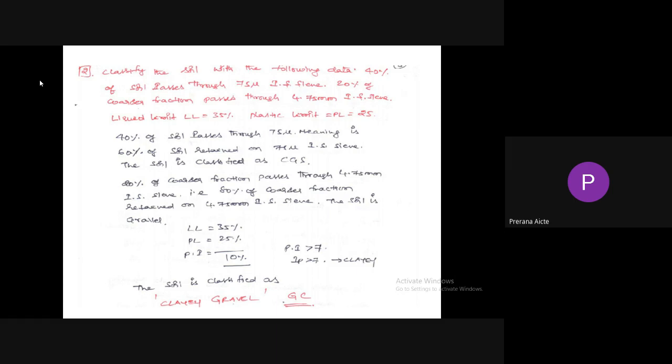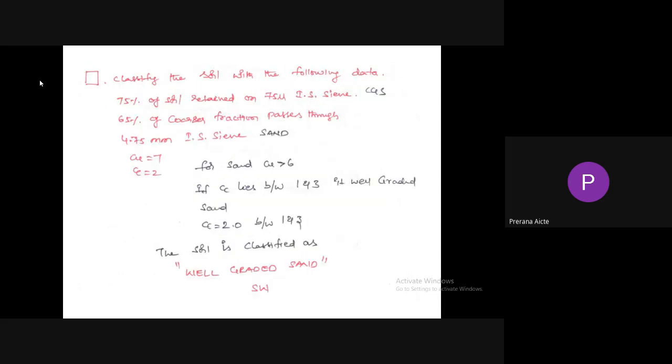So liquid limit equal to 35%, plastic limit equal to 25%. The numerical difference between liquid limit and plastic limit, also known as plasticity index, is equal to 10%. So plasticity index is greater than 7, hence it is treated as a clayey soil. So the soil is classified as clayey gravel.